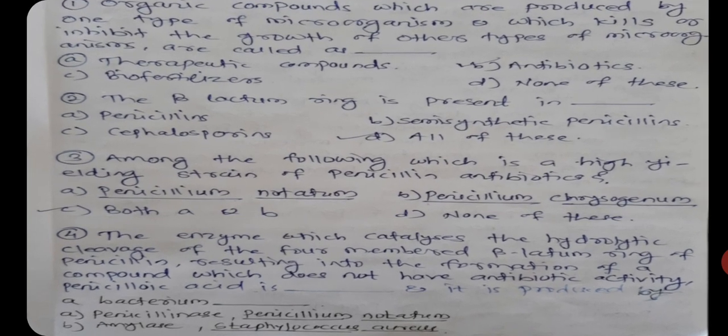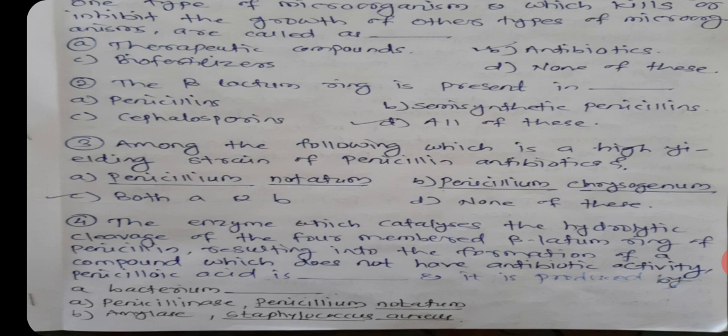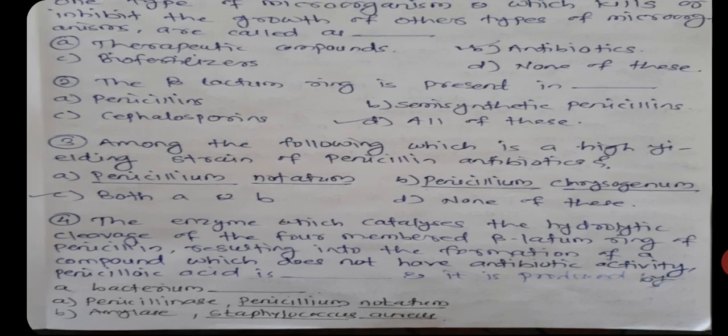Question number 4: the enzyme which catalyzes the hydrolytic cleavage of the four-membered beta-lactam ring of penicillin, resulting in the formation of a compound which does not have antibiotic activity.